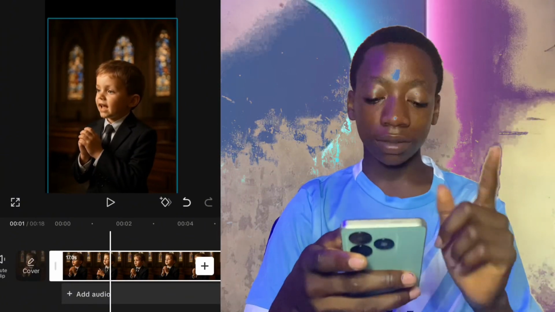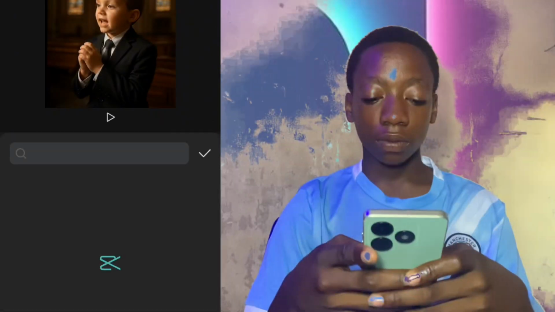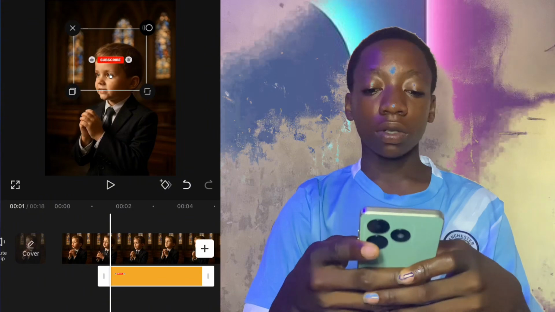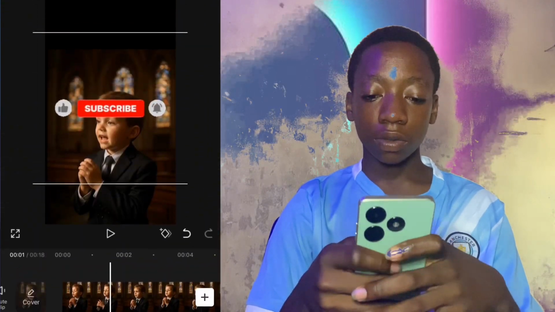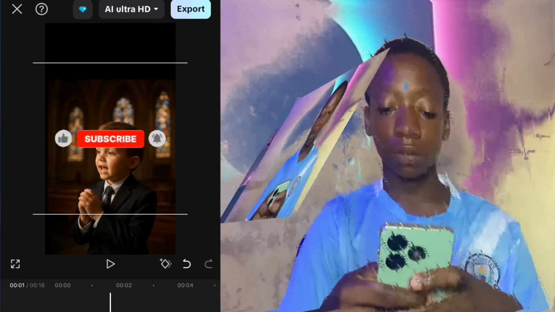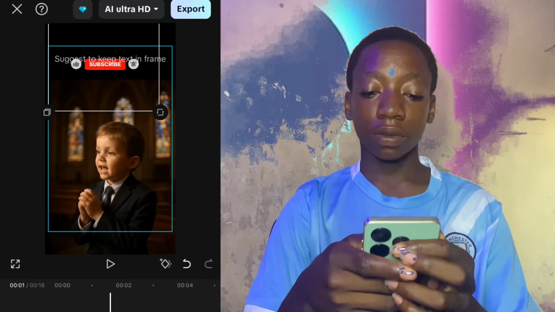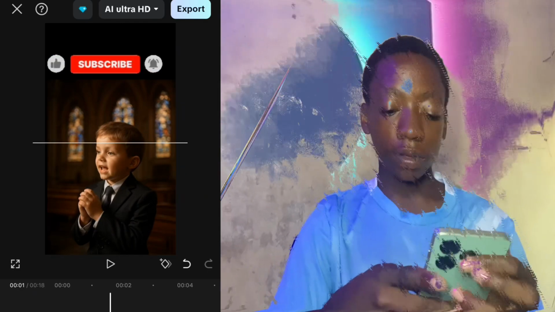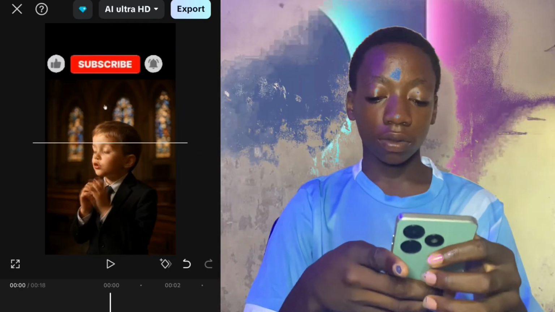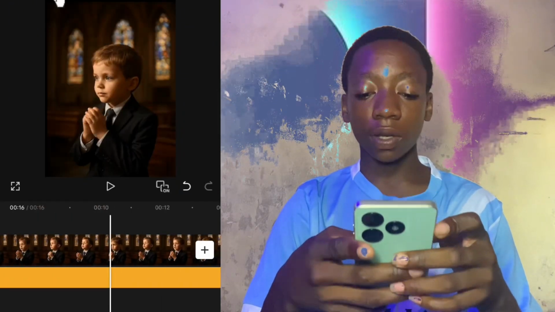Okay, let's add the thing I told you earlier. I'm going to be using this one, this subscribe now. So it will load. It has successfully loaded. So all we need to do now is to zoom it here. You drag it to the top. You zoom it very well. So adjust it. Adjust it to the end. Alright, you remove this CapCut ending. So you remove the ending.